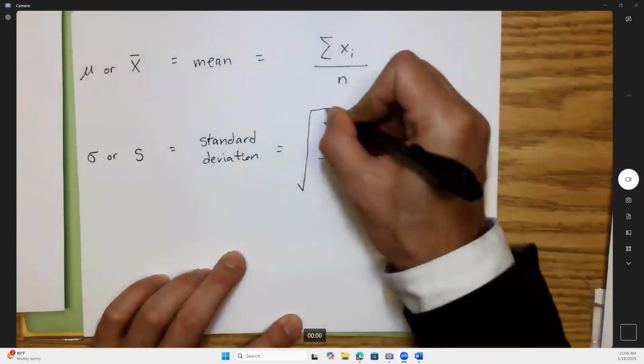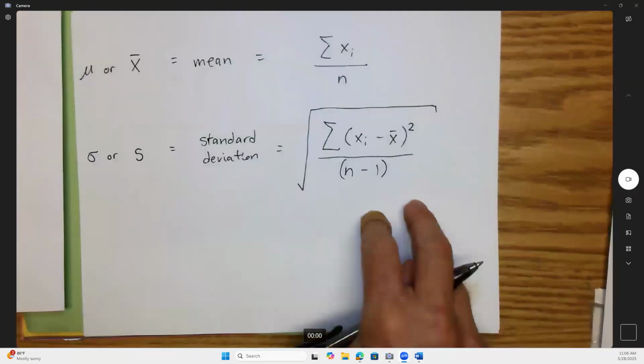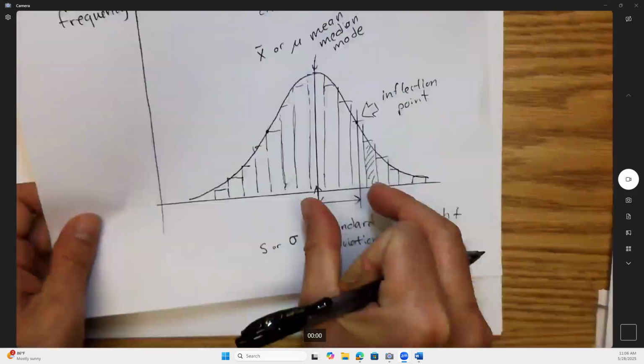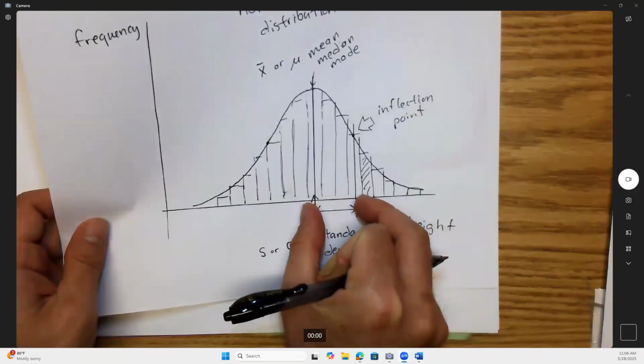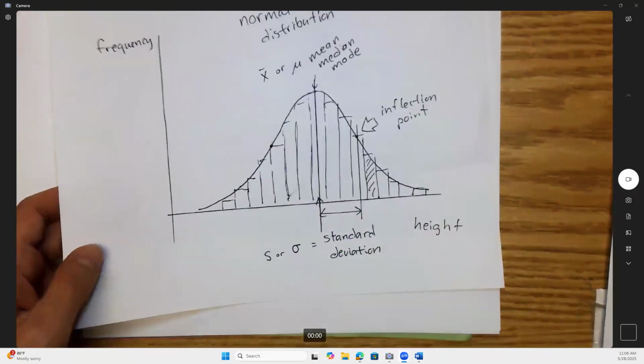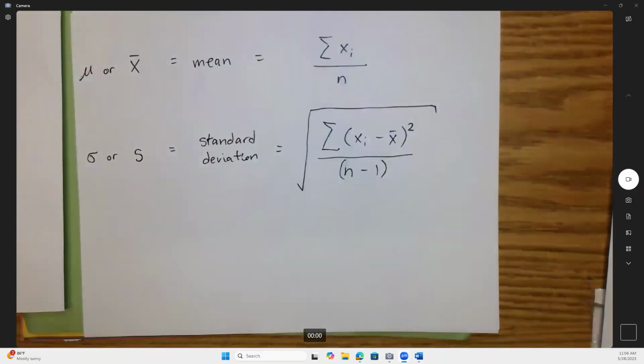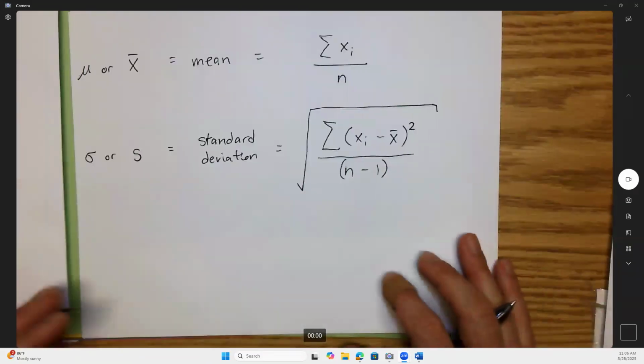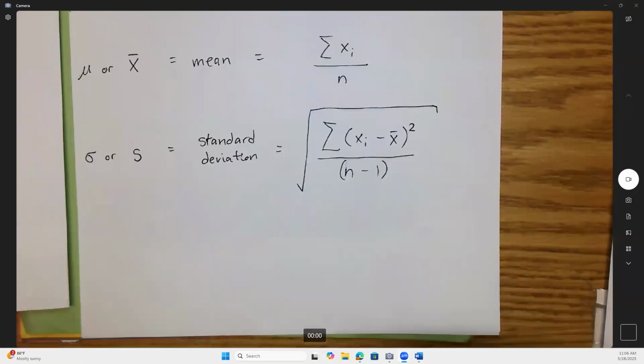The last step is we're going to take the square root of this whole process. When you do that, remember what that represents. That represents this distance from the mean to the inflection point on the bell curve, which means you create a whole bell curve out of this. Right? So just from 5 students,